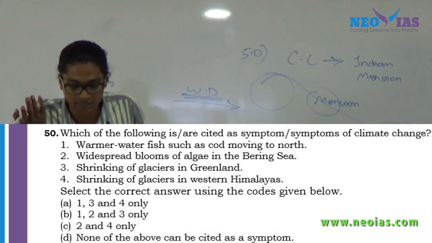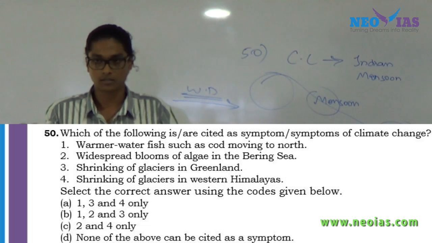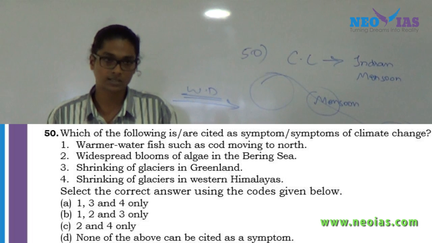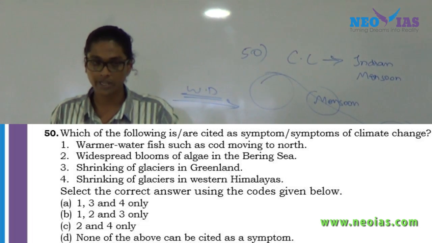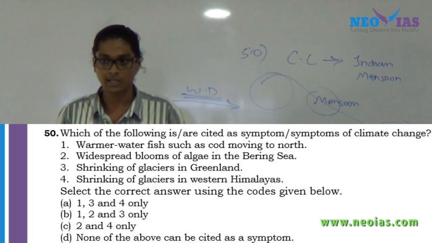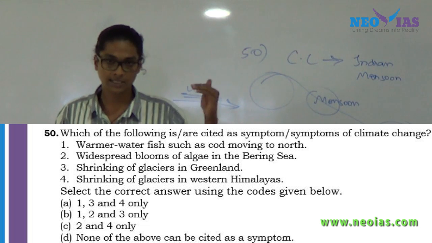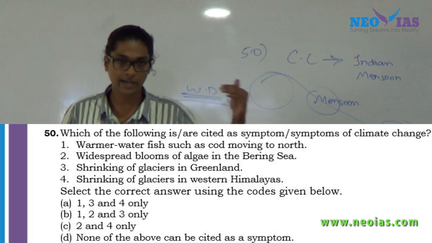The shrinking of glaciers in Greenland has been well discussed in articles and in our material. So the shrinking of glaciers in the Greenland region is actually a symptom of climate change. Recently also there has been a lot of news related to this.